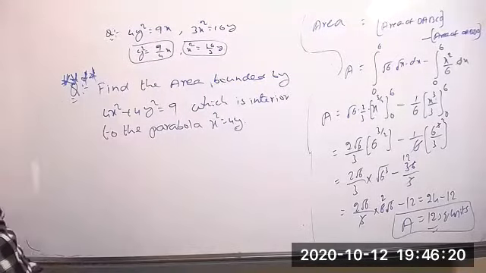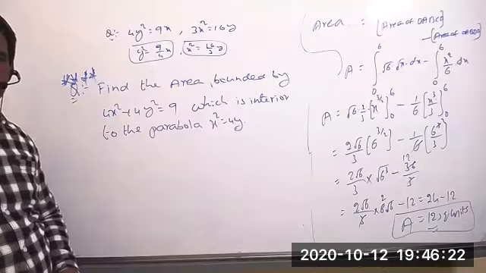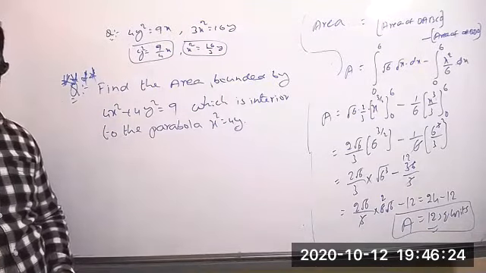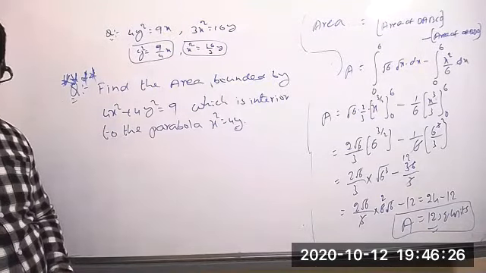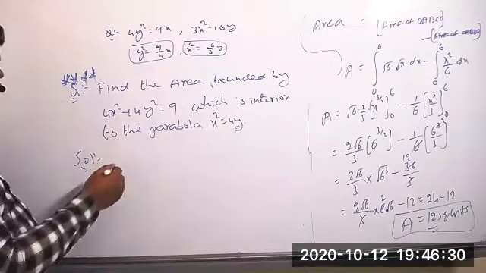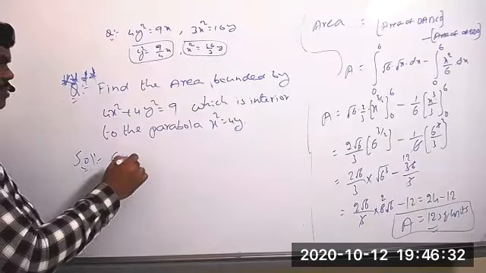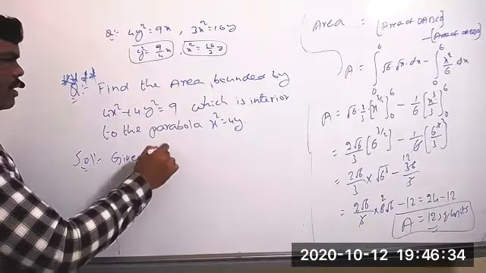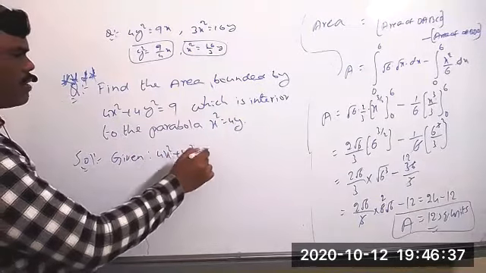Now, compulsory first we have to draw the circle. Then what is required? First we have to find the center and radius. So first you can take here now: what is the given circle equation? Given circle equation 4x square plus 4y square equal to 9 is given.